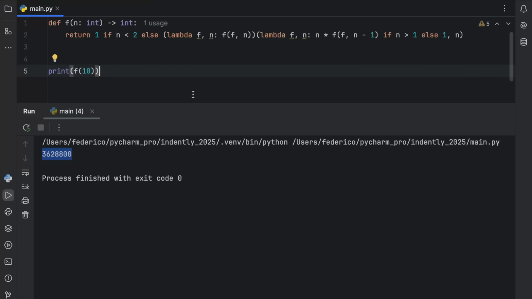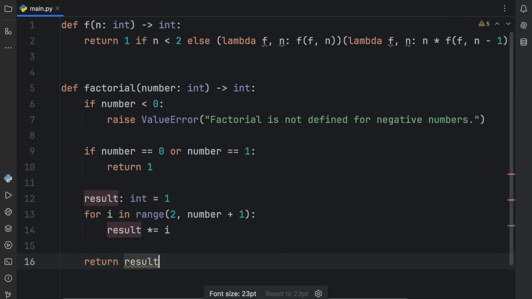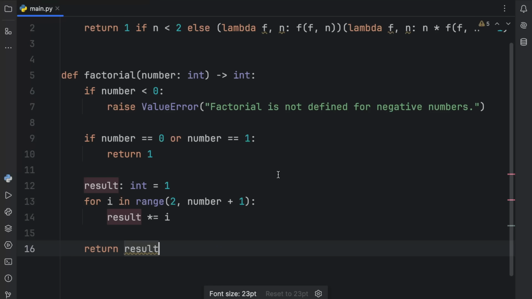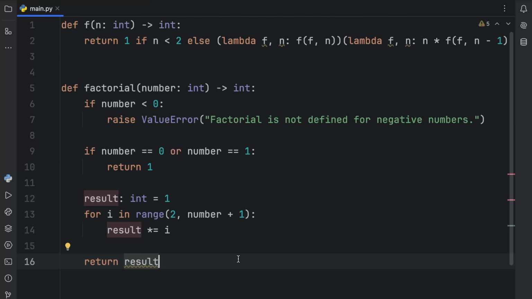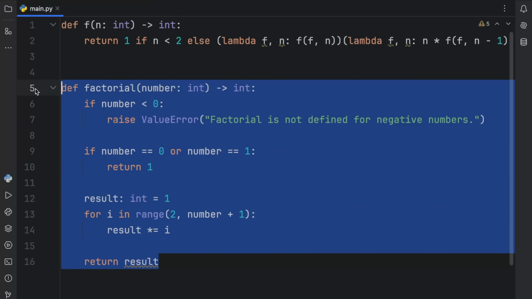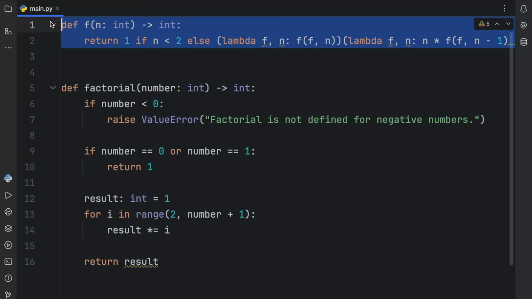Now, if I ever saw this, I would give up and change to an easier language such as C. So what I would prefer to see is something like this. I know it takes a lot more lines, once again, but this is actually legible. And we have some more information here, such as raising a value error if the number is negative. We have the appropriate logic here, which of course you could add inside here. But once again, what matters is that you keep it simple and readable, because this is something we can change while this is something we cannot change.